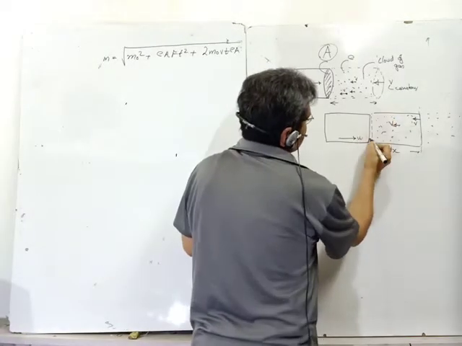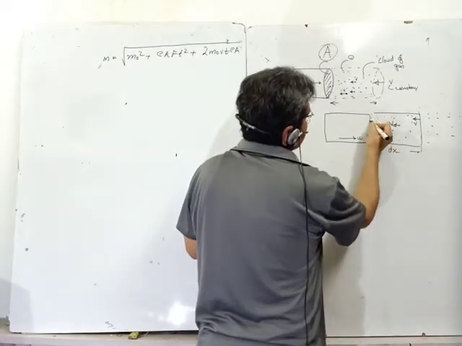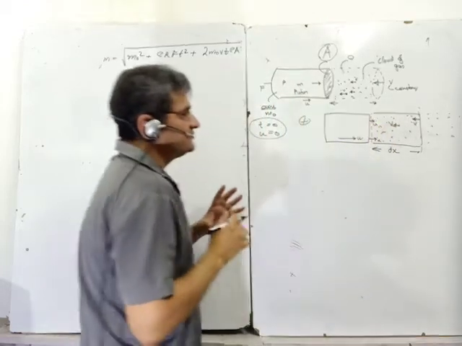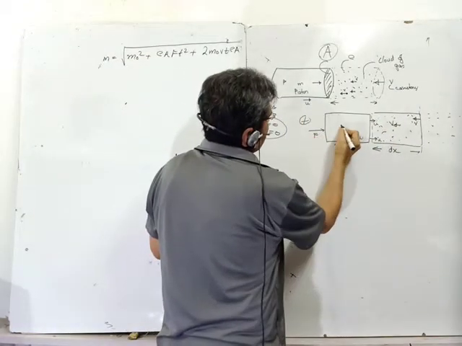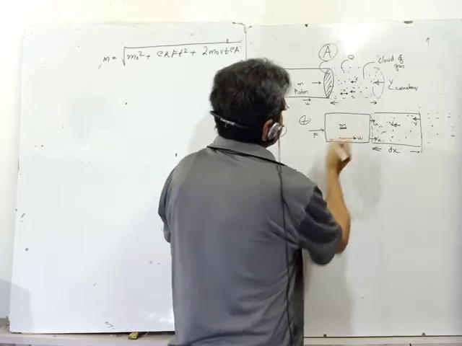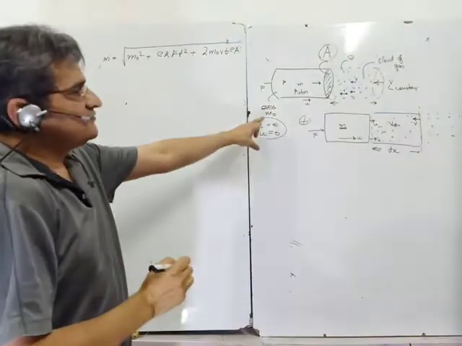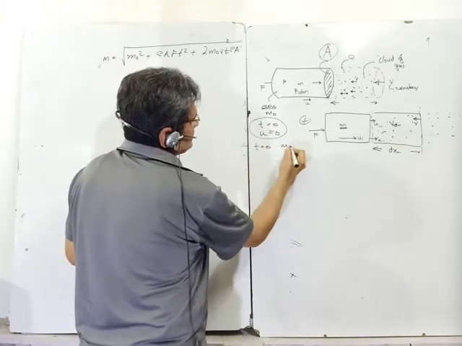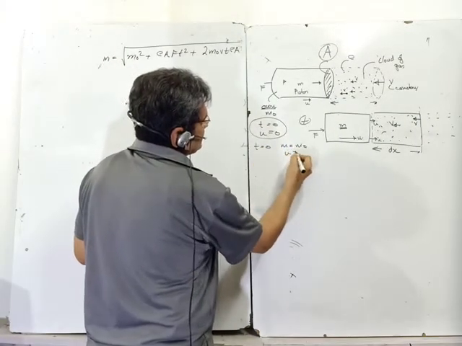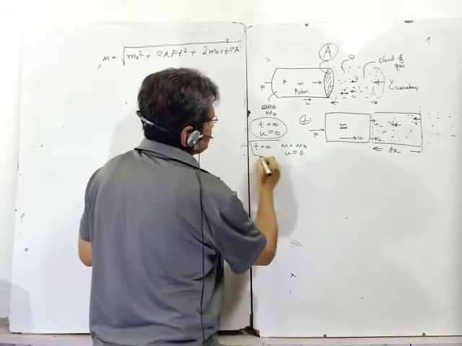The face of the piston is also moving with velocity u. The force is constant on the piston, and let the mass of the piston be m. m is variable. The initial mass was m0, which means at t equal to 0, m is equal to m0 and u is equal to 0. This is the initial condition which is given.